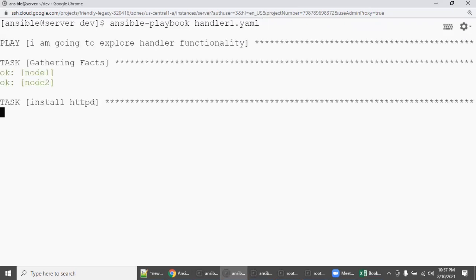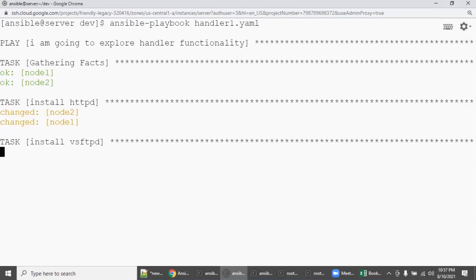Now the handler will be called. Why? Because since HTTPD is removed, it is changing again, installing again, implementing again. Now, since the condition is true, the handlers will be called. See here, now the handler section will be called. Wait for a few seconds. So you can watch the changes here.